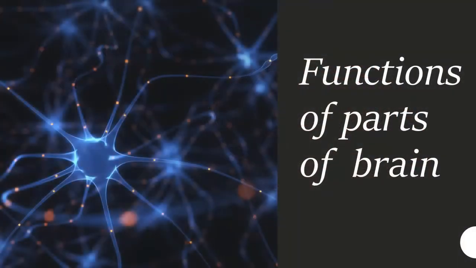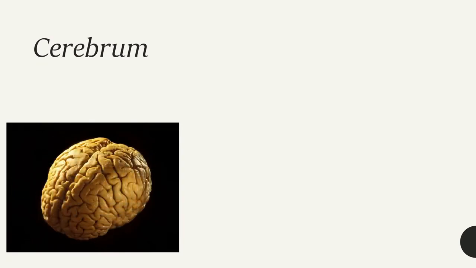You know that our brain has three main parts: cerebrum, cerebellum, and the medulla. Here you are going to study about these three parts separately and see what the functions of each of these parts are. Okay, first let's see what the cerebrum is. Cerebrum is the largest part of our brain. Here you are given a diagram of the brain. It involves a larger volume of the brain.